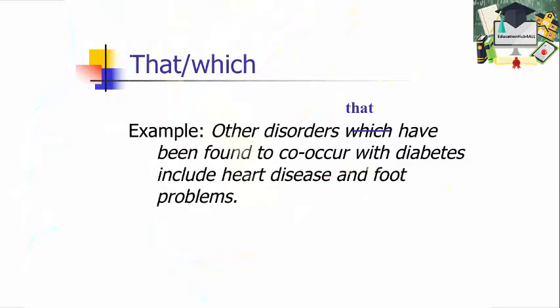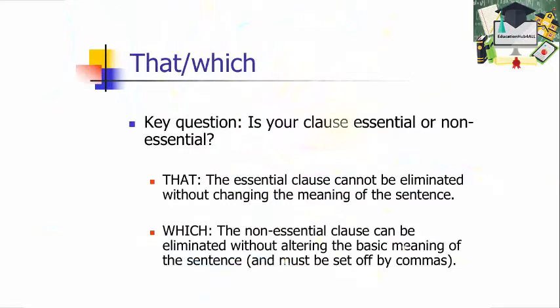And I think the authors realized that because they did not set the "have been found to co-occur with diabetes" off with commas, so they knew it was essential material. We're specifically talking about disorders that have been found to co-occur with diabetes, so that material is essential, so we have to use that. The key question to ask yourself in trying to get this right is, is your clause essential or non-essential? If it's essential, you can't eliminate the clause from the sentence without changing the meaning. In that case, you use that.